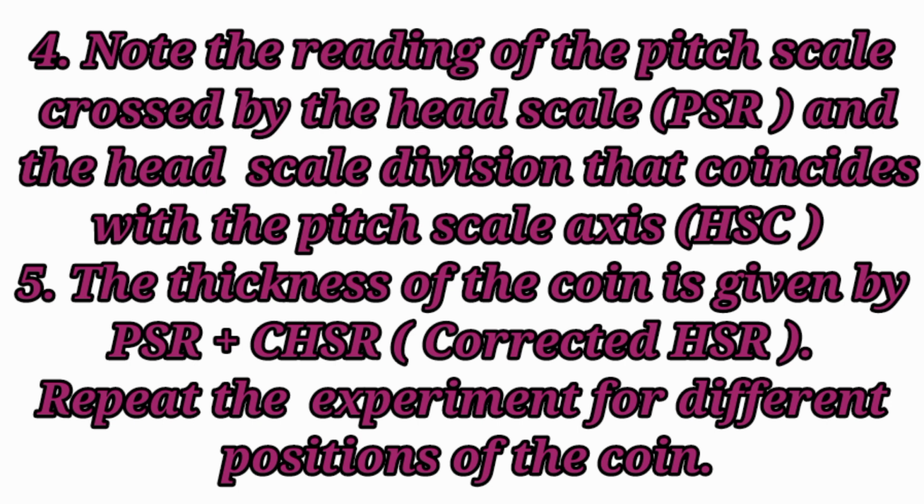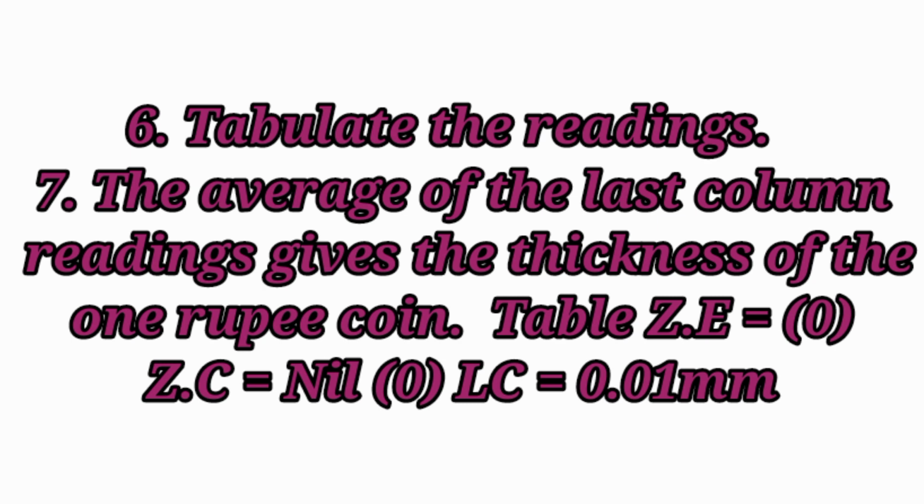Note the reading of the pitch scale crossed by the head scale and the head scale division that coincides with the pitch scale axis. The thickness of the coin is given by PSR plus CHSR, corrected HSR. Repeat the experiment for different positions of the coin. Tabulate the readings. The average of the last column readings gives the thickness of the 1 rupee coin.